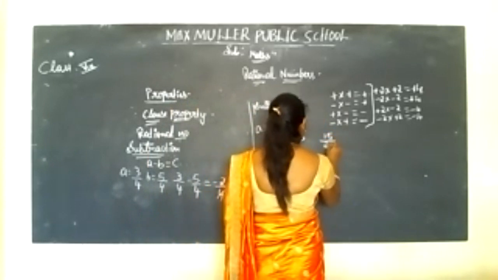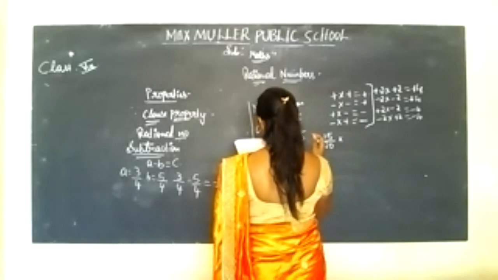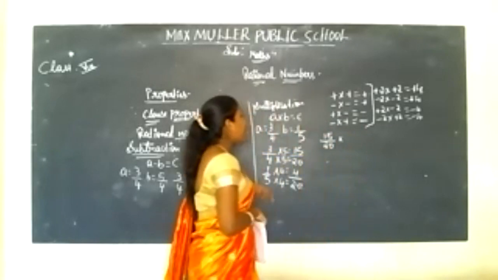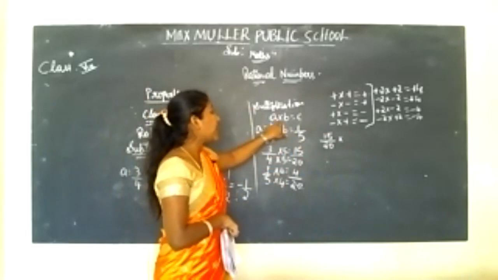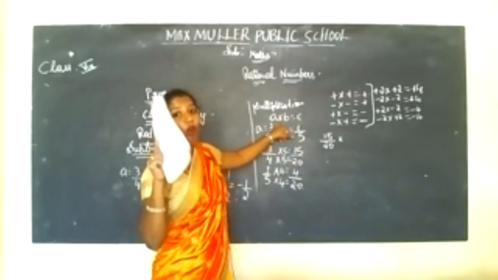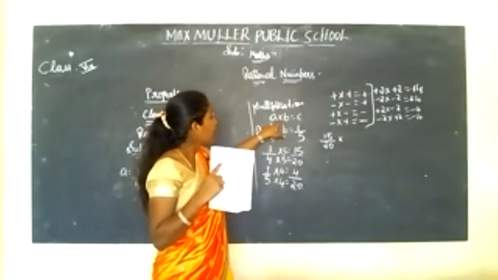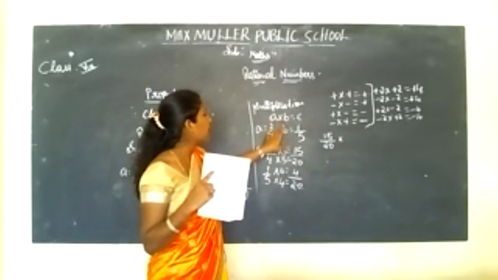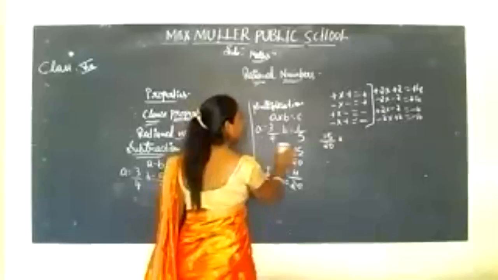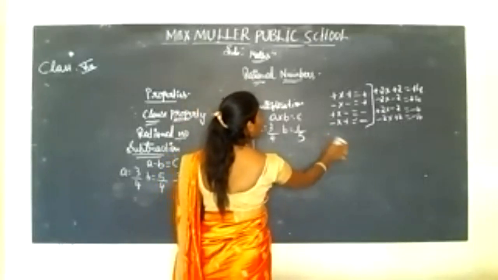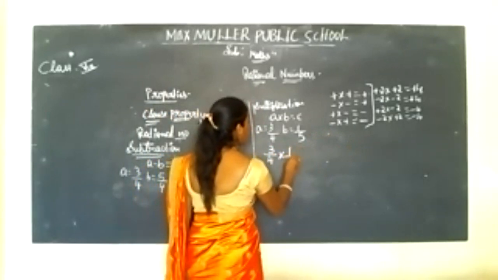So here you will get 15 by 20 into... yes, what you have to do here is 3 by 4, 1 by 5. Here, if it is having a positive or negative sign in the middle, next to A minus B or A plus B, if this is the condition, you have to do like this. But here, directly they have given into, right? So you can directly write 3 by 4 into 1 by 5 form.